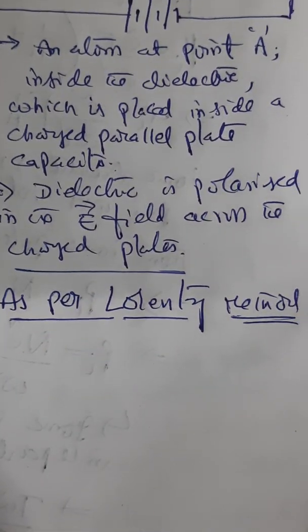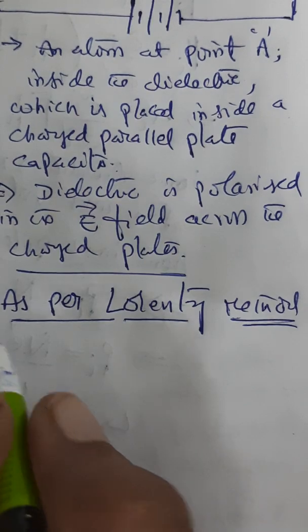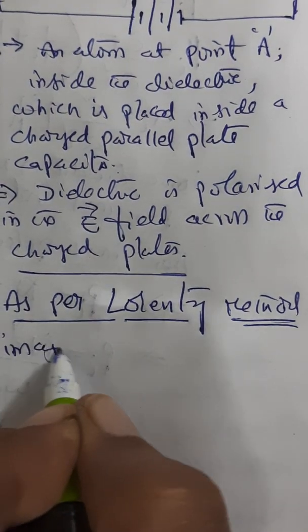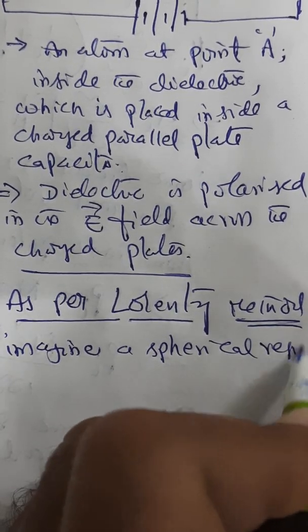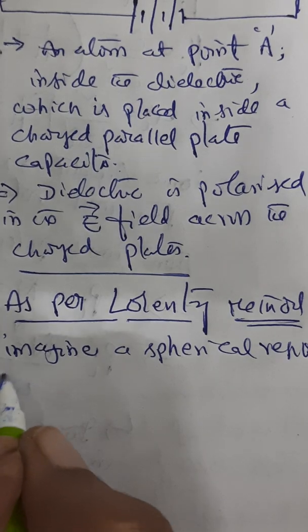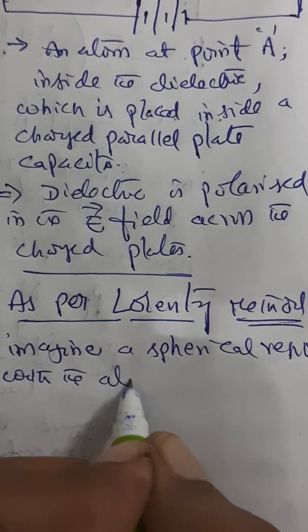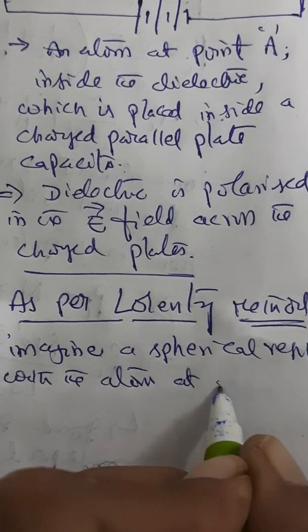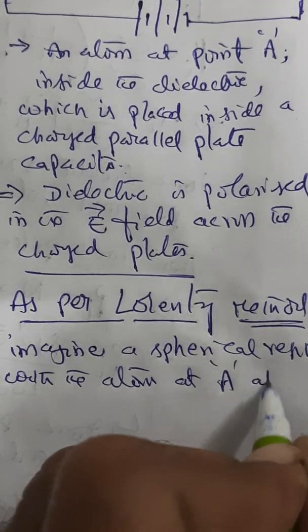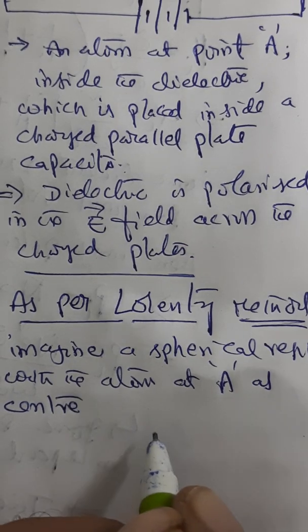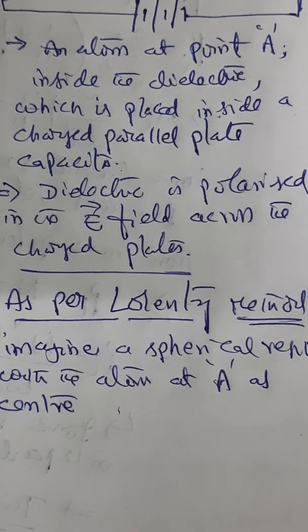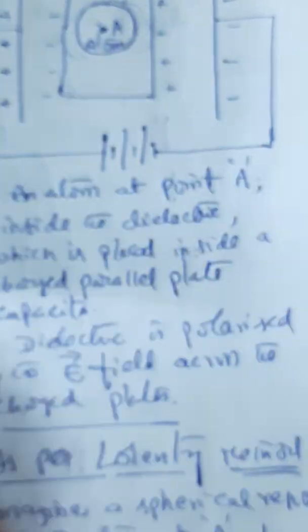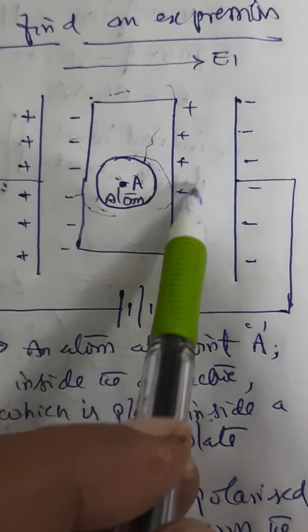So as per Lorentz method, imagine a spherical region with the atom at A as center. What will happen if you imagine like that? The spherical region will naturally cover maximum surface of the polarized dielectric.